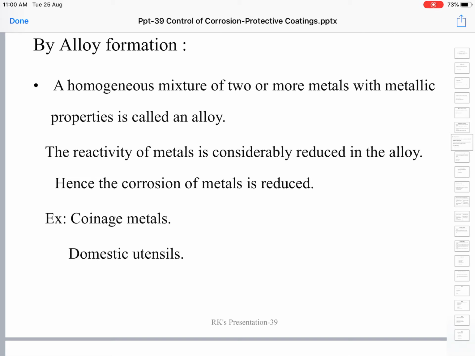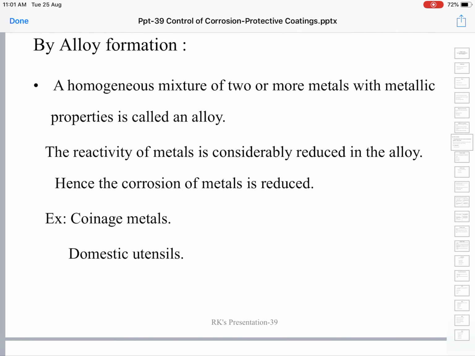When the metals are alloyed suitably, the reactivity of the metals is considerably reduced. They become less reactive. In an alloy, the metals become much less reactive, so corrosion of the metal is reduced to a large extent. For example, coinage metals and domestic utensils are made up of stainless steel. Stainless steel will not undergo corrosion. We all know that, we are all aware of it.